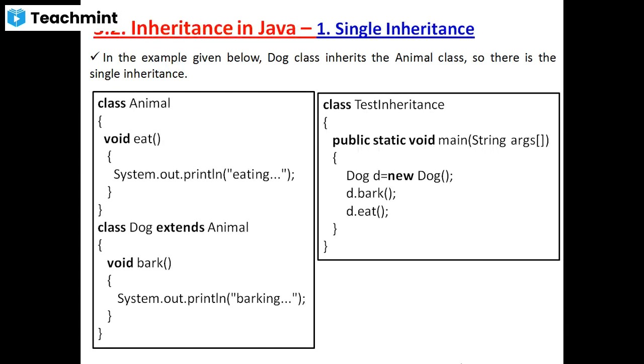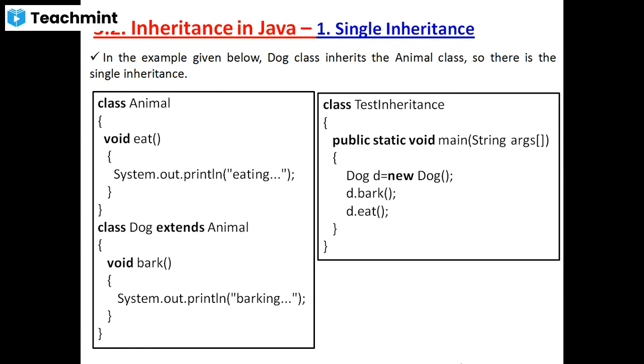I'm going to call both methods using the same object, which is created using the subclass name. d.bark(), object name dot method name. bark is a method of the Dog class, so we can easily access it. And d.eat(); eat is a method of the superclass. We can use the object of the derived class, or subclass, to access the method of the superclass. Understood?